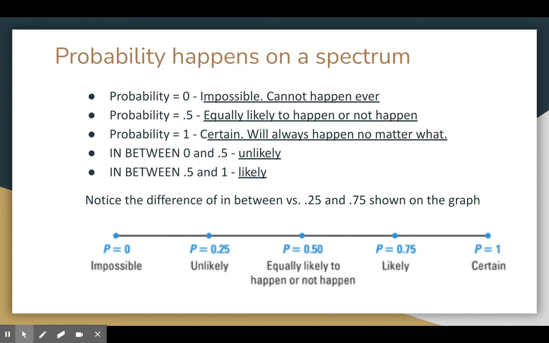Anywhere if it's in between 0 and 0.5, that makes it unlikely, and anywhere in between 0.5 and 1 makes it likely. Notice the difference of in between versus 0.25 and 0.75 shown on the graph. All right, on this graph, in this picture, it says that unlikely is at 0.25 and likely is at 0.75. But remember, it's in between. So anywhere between 0 and 0.5 is unlikely. Anywhere between 0.5 and 1 is likely.